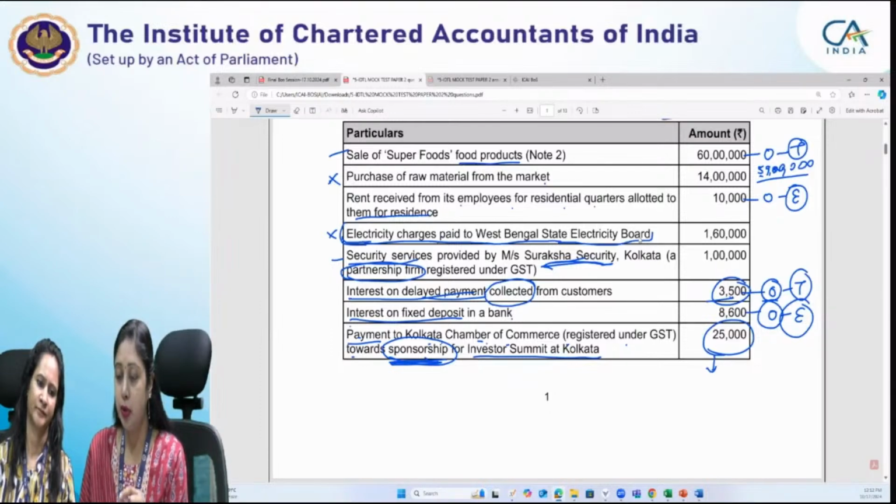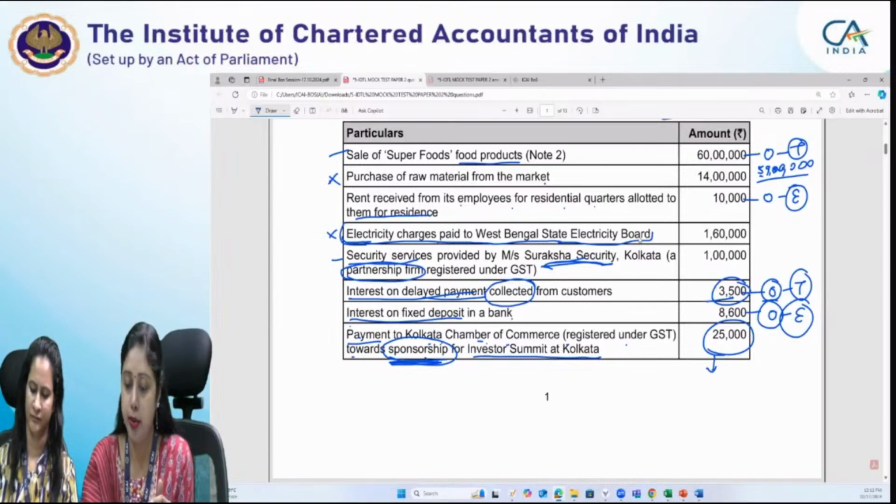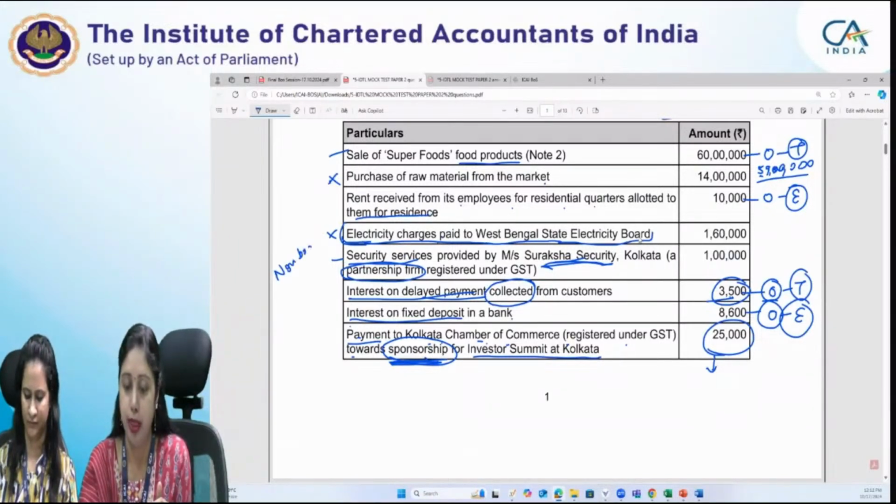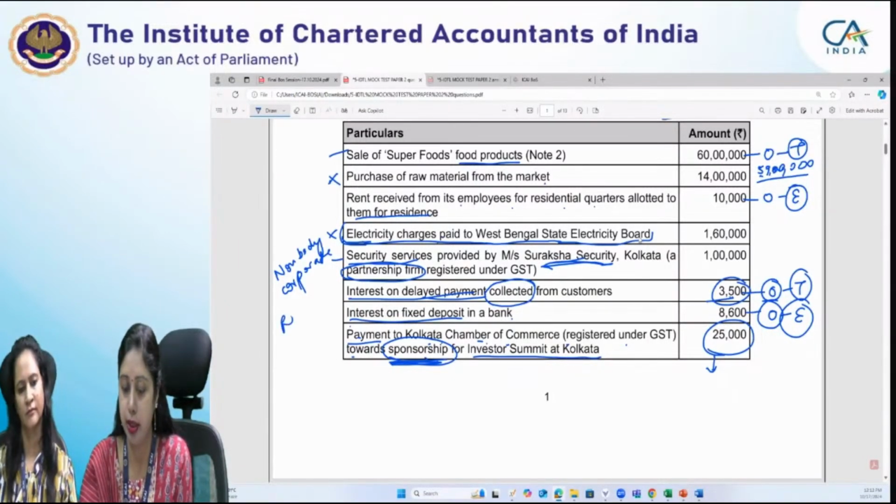Security services provided by Suraksha Security Partnership Firm to Abhivyakti Private Limited. Now, here the security services are provided by a non-body corporate. The partnership firm has provided these services to a registered person.